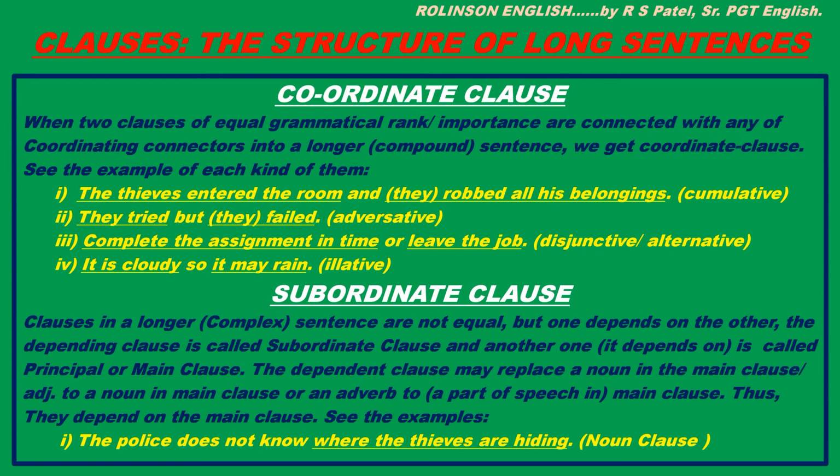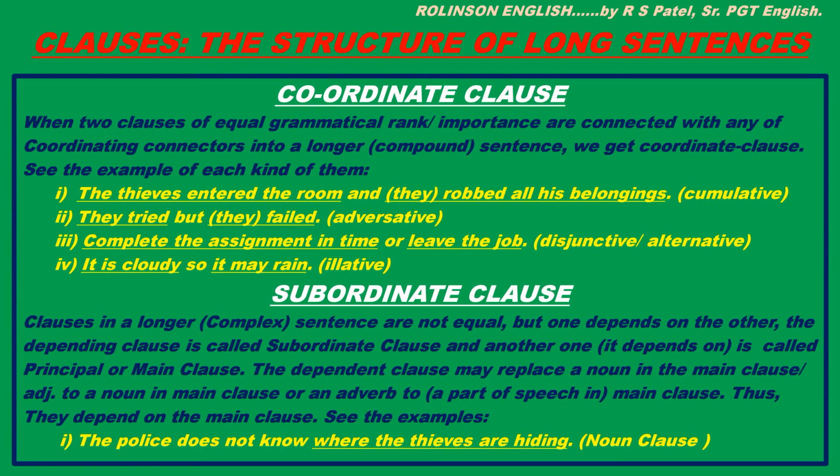Clauses in a longer complex sentence are not equal, or we can say that in a longer sentence when two clauses are not equal but one depends on the other, the depending clause is called a subordinate clause, and the other one it depends on is called the principal or main clause.